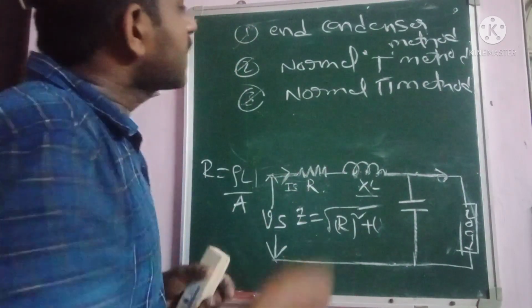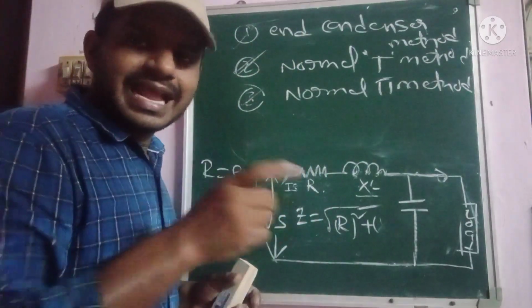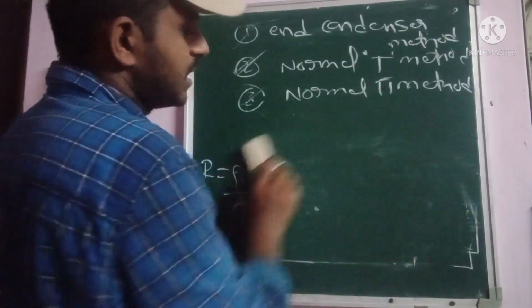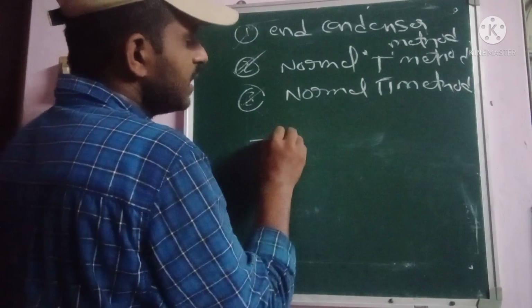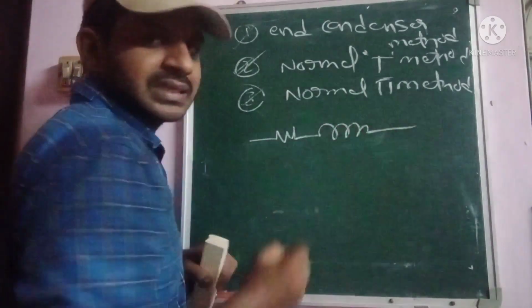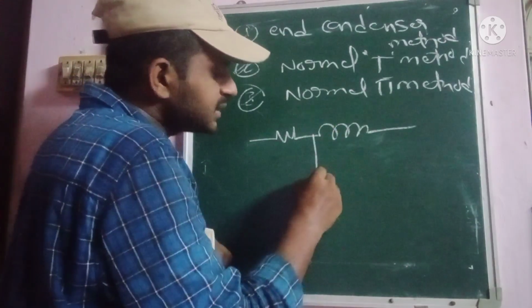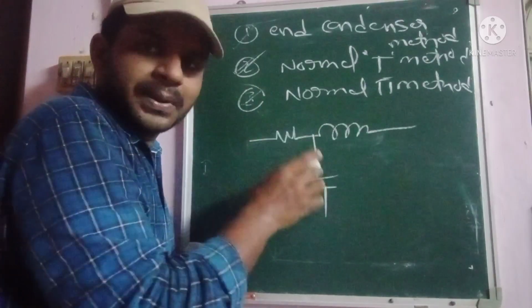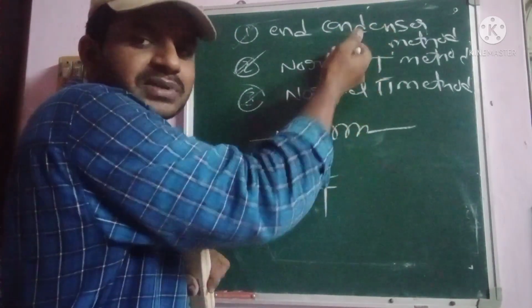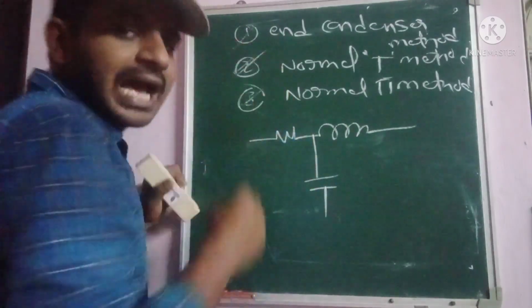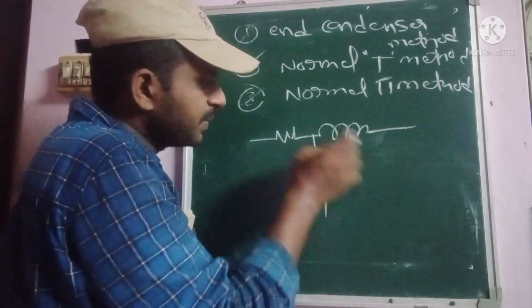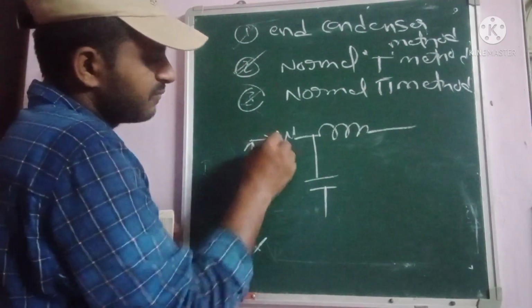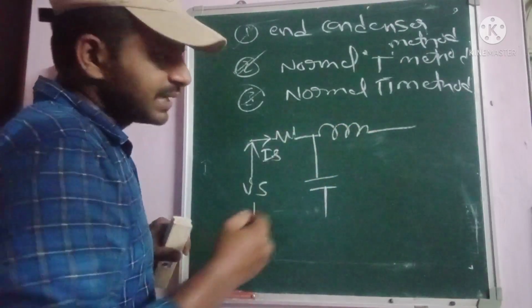Coming to the normal T method, here basically resistance as well as inductance are there, and the capacitance is connected between the resistance and inductance. According to the connection of the capacitance, we indicate the different types. Here the sending end voltage is Vs, and the current flowing in the line is given as Is.